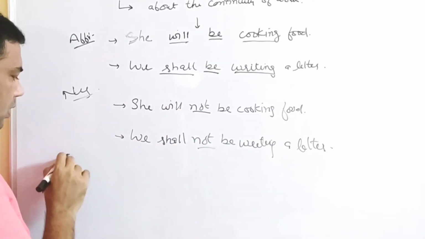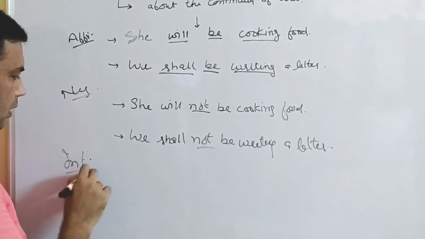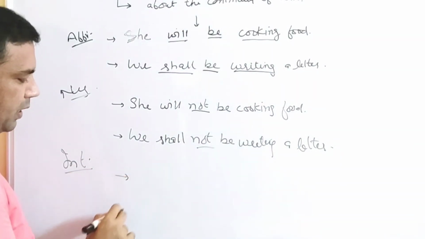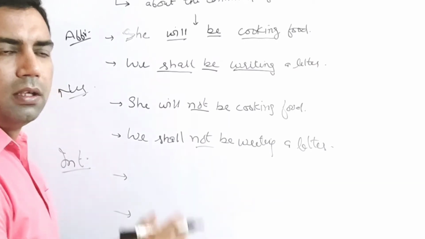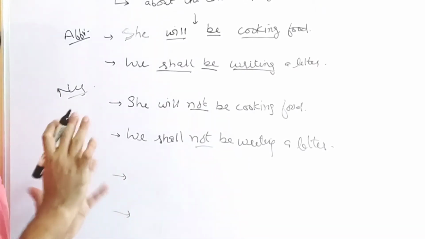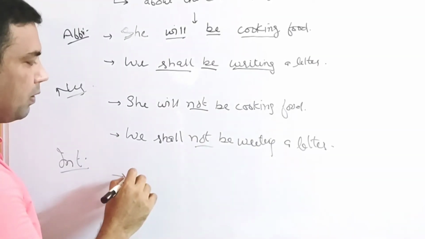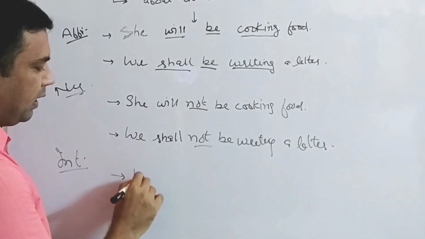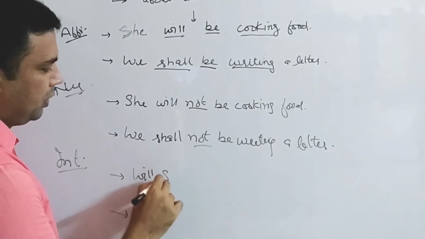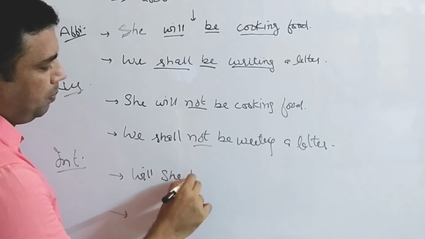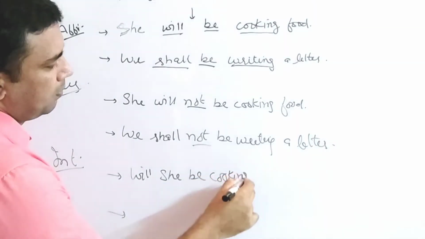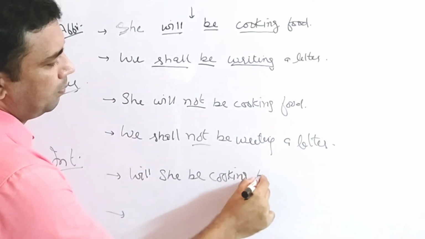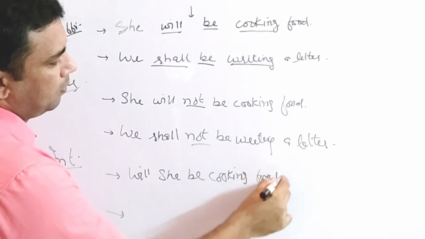Here, interrogatives, the same. I told you we take the helping verb out. Helping verb is will or shall. Be will be at its own place only. It will not be moved. Will she be cooking food?